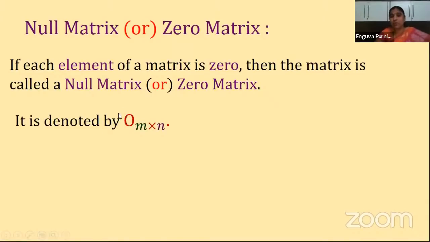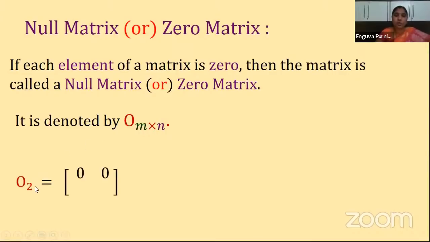This symbol is what? O. So a zero matrix is denoted by O m by n. Clear? Or you can read it as 0 also, children. So 0 m by n, of order m by n. Here I am showing m by n, m is different and n is different. That means rows and columns may be different. They may be the same or they may not be the same.